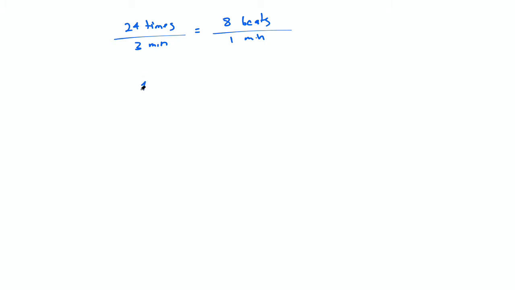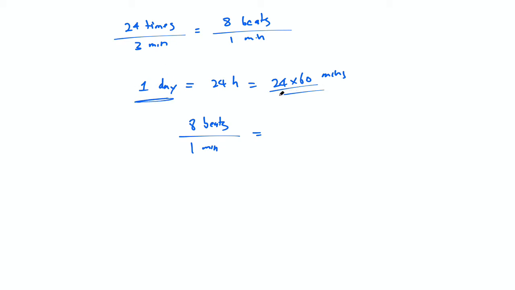realize that one day, in one day we have 24 hours. Okay, and in 24 hours we have 24 times 60 minutes. Okay, so this is how many minutes we have. So if we have 8 beats per 1 minute, we've got to figure out what this is per day. Well, one day is the same thing as this, right?